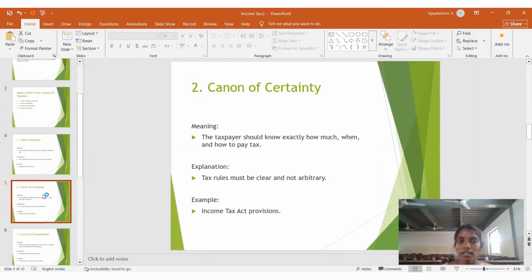And then next, it is the canon of certainty. The taxpayer should know exactly how much, when, and how to pay the tax. So the tax rules must be clear and not arbitrary. The percentage is clearly mentioned for income more than 2,50,000, more than 5 lakh, more than 10 lakh, and more than 30 lakh. This is an example from the income tax provisions.